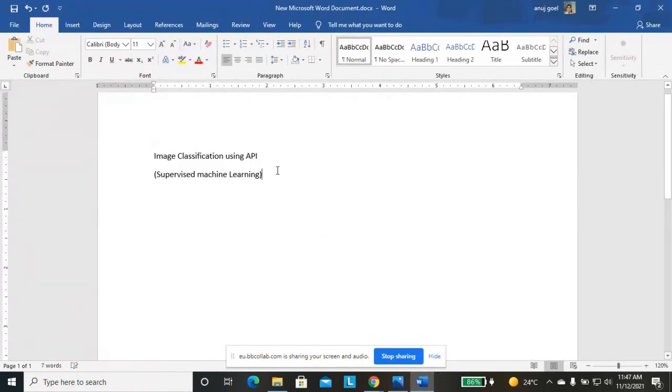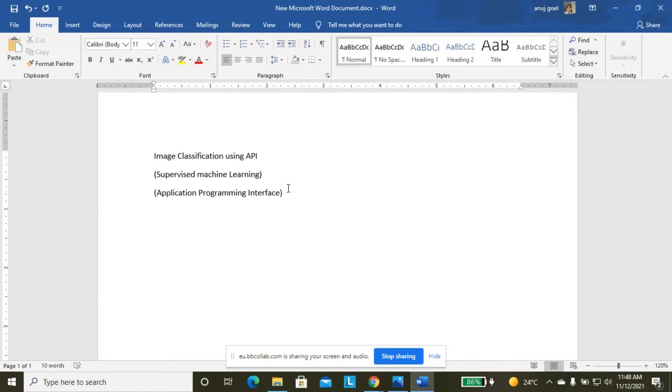The full form of API is application programming interface. We are using the help of this technology.